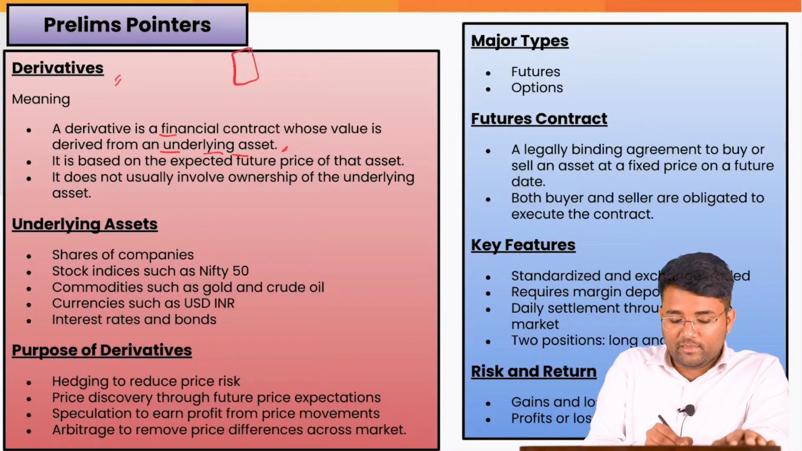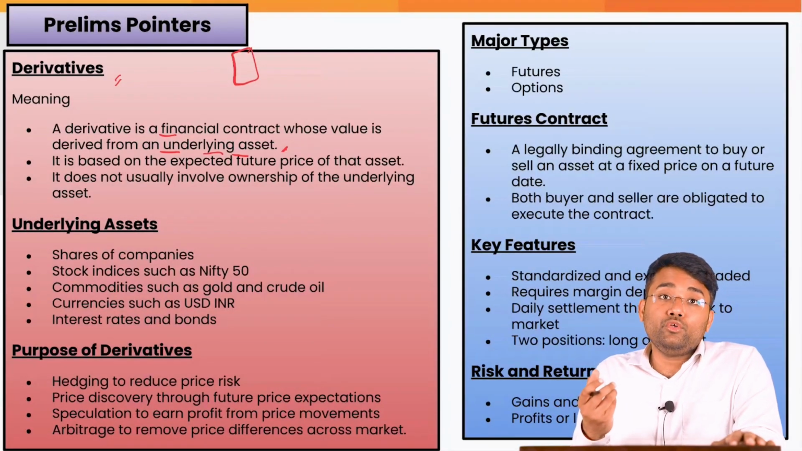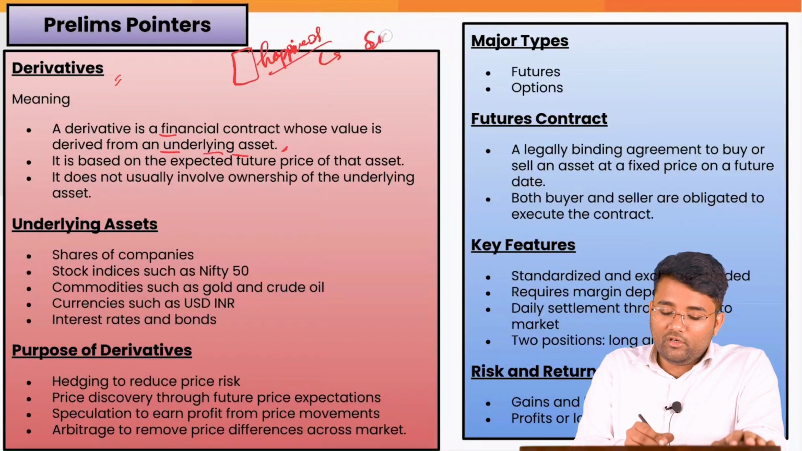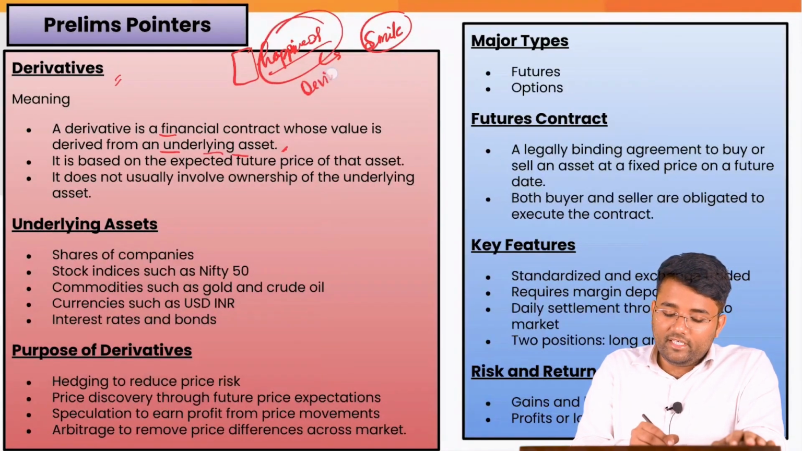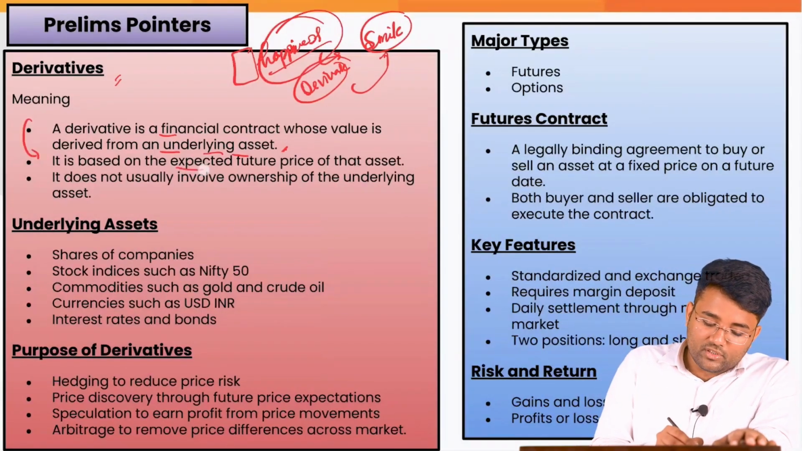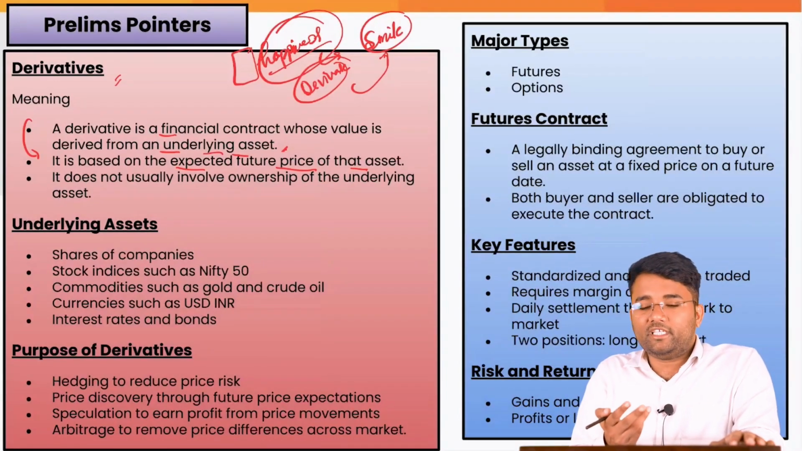For example, generally people say that I get happiness by seeing you smiling. So the happiness of the person is getting derived from the smile of other person. So this happiness is a kind of derivative which is deriving its value from the smile of other person. Okay? And these derivatives are based on the expected future price of that asset, that what can be the future price, whether it will increase or decrease.